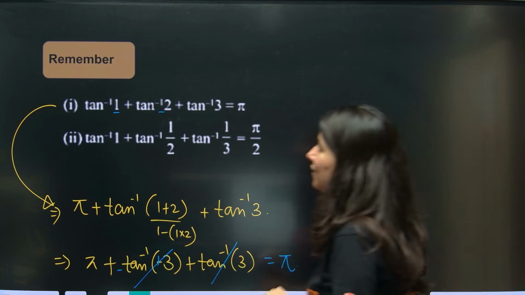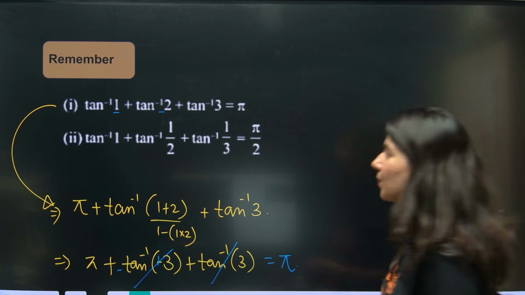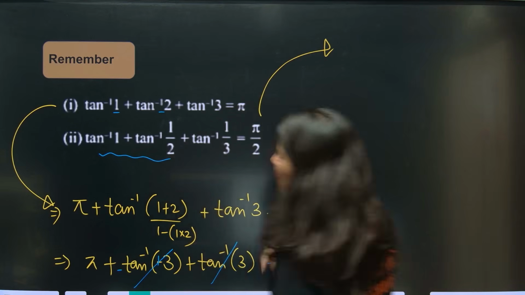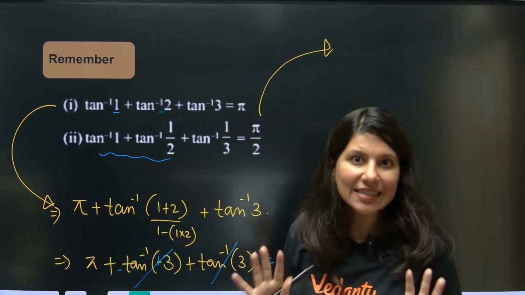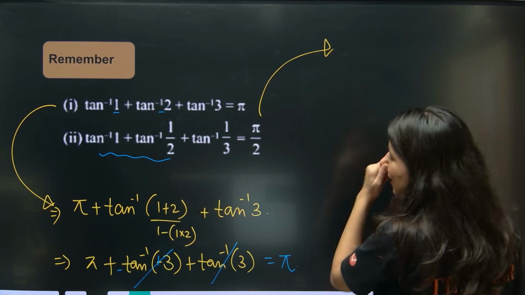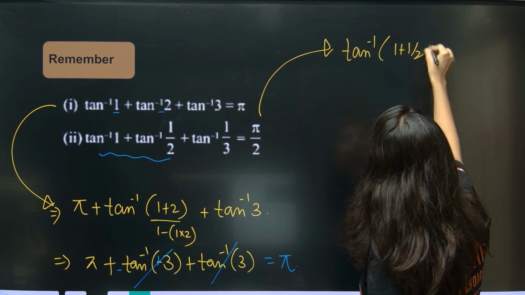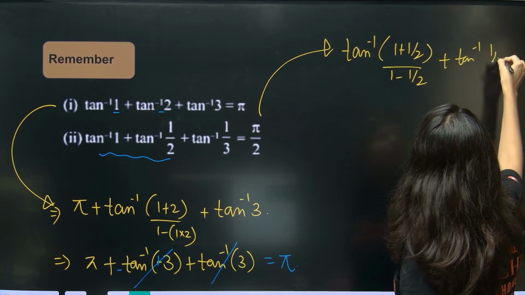Okay. Right. So you need to remember tan inverse 1 plus tan inverse 2 plus tan inverse 3 is equal to pi. Similarly, tan inverse 1 plus tan inverse 2. Tell me the product, it is half, which is less than 1. Now less than 1 means you don't have to add pi. Directly apply the formula tan inverse of (1 plus half) upon (1 minus product), plus tan inverse 1 by 3 was already there.